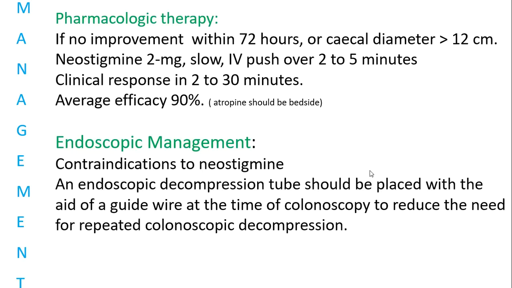Pharmacological therapy, we do it if we've crossed that 72 hours, 3 to 4 days have passed, the diameter is more than 12 and we've not really found any success with conservative management. We give neostigmine 2 milligrams IV. We give it slowly. Of course, it has its own disadvantages. We all know it can cause bradycardia, so we keep atropine ready bedside.